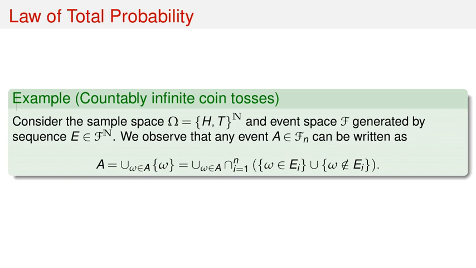Each such elementary outcome ω, which is a sequence of H and T of length n, followed by anything, can be expressed as an intersection of events E_i or E_i complement. That is, A equals the union for ω in A of the intersection from i equals 1 to n of either the event E_i, if ω is in E_i, or the event E_i complement, if ω is not in E_i.